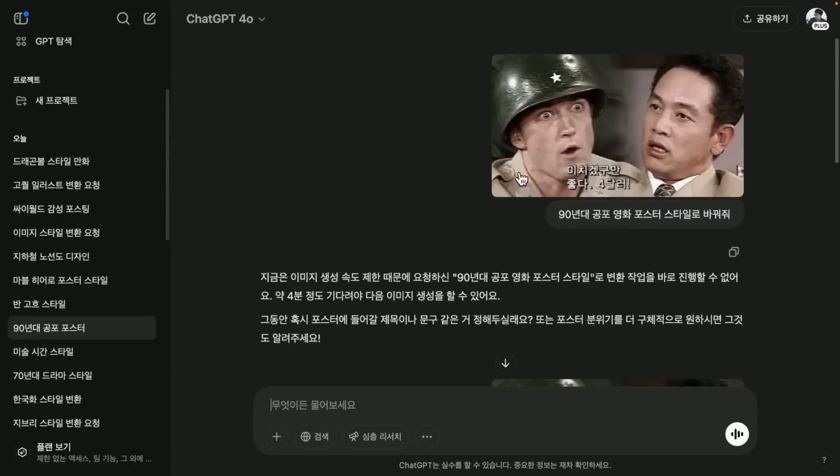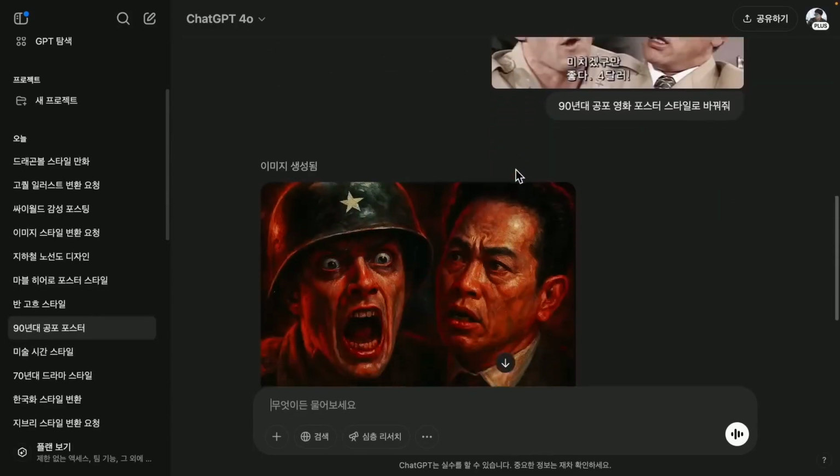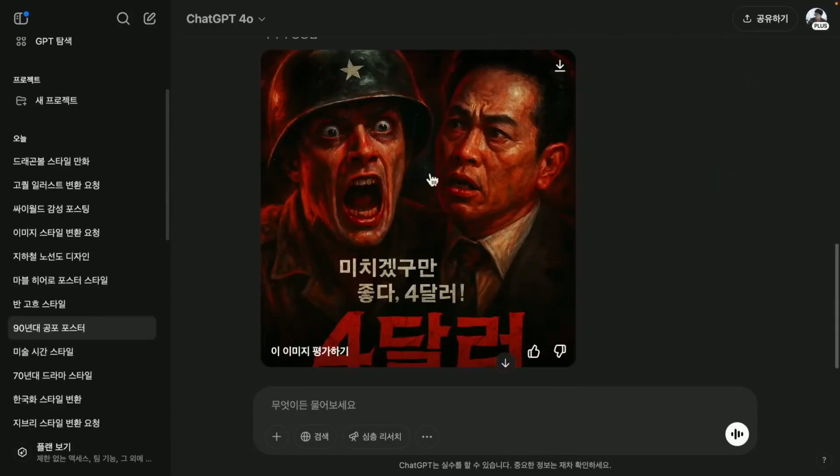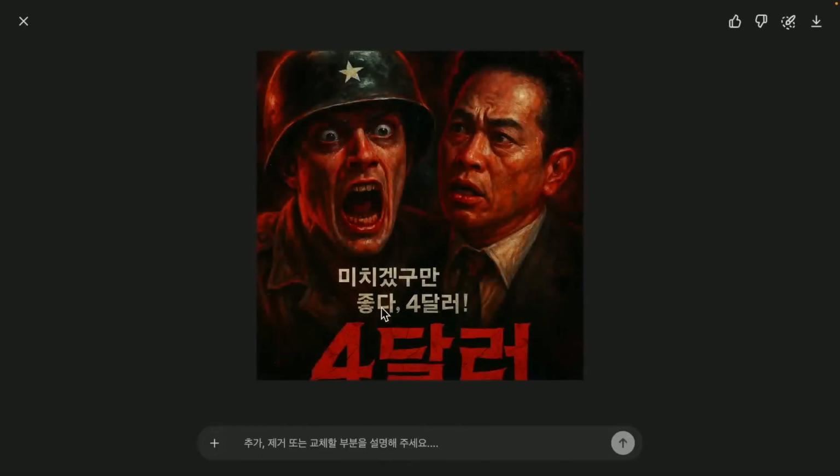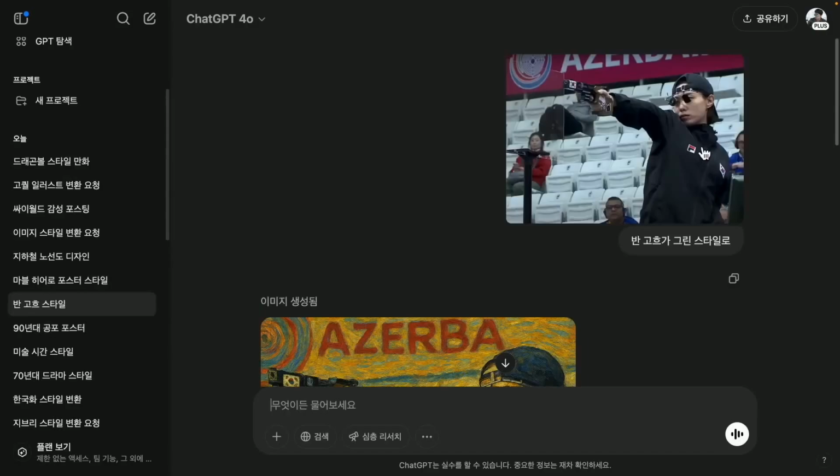Additionally, I requested the AI to transform the $4 meme into a horror movie poster, and it impressively converted it into a genuine horror movie poster, with the text $4 prominently displayed, which was quite amazing. Following that, we have Yeji Kim, who is well known as our country's shooting athlete. This too gained international attention.